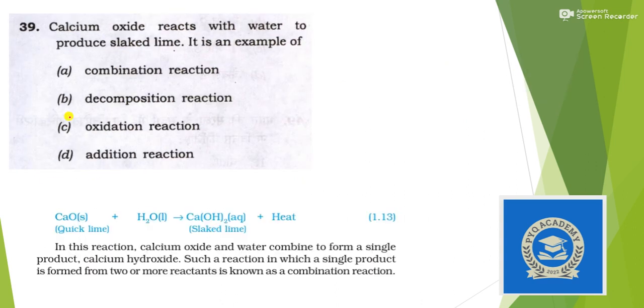Next, calcium oxide reacts with water to produce slaked lime. It is an example of, you can see here, CaO, calcium oxide, reacts with water to form slaked lime. In this reaction, calcium oxide and water combine to form a single product, calcium hydroxide. Such a reaction in which a single product is formed from two or more reactants is known as a combination reaction. So the answer is option A.